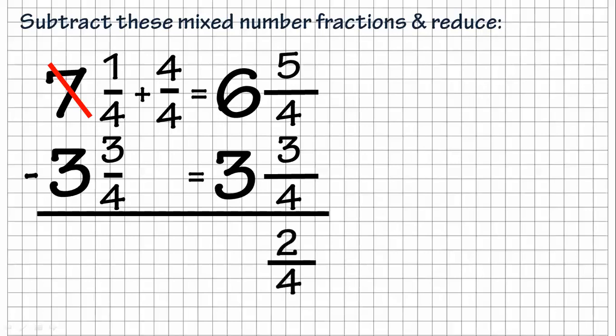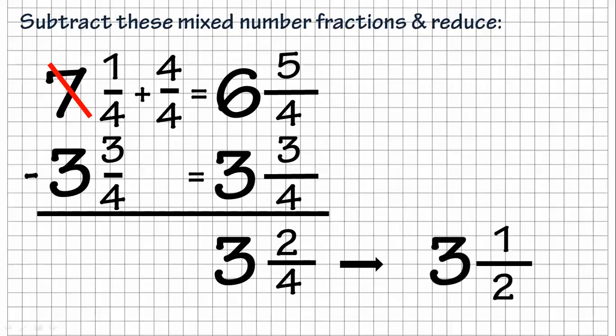When we subtract, 5 minus 3 gives us 2, and then we bring the 4 down, and that gives us 2/4, and then we have 6 minus 3, which gives us 3. Then we look across there, and that reduces to a half. We can bring the 3 over, and that's our final answer on that one.